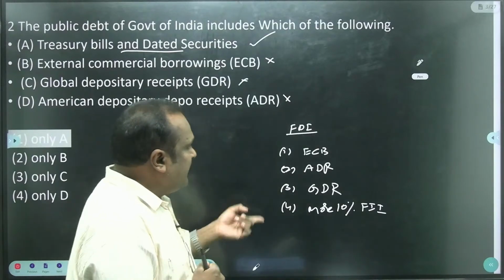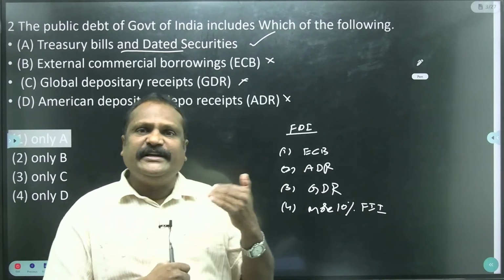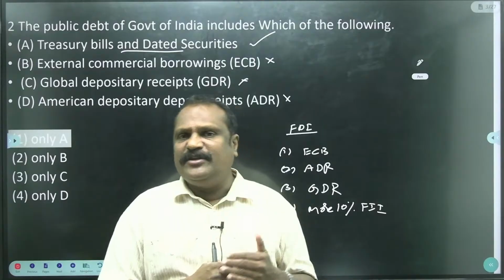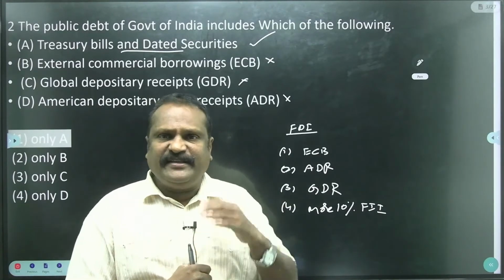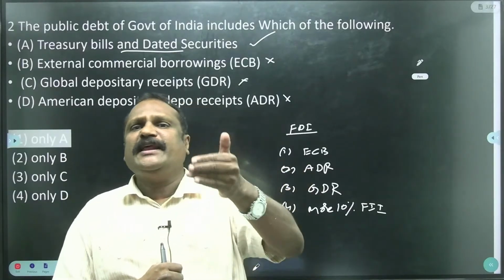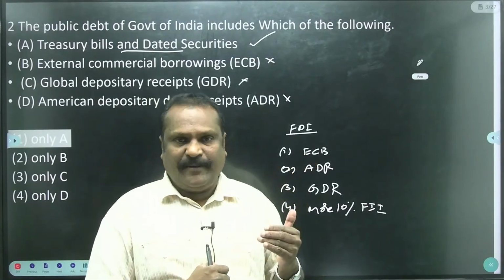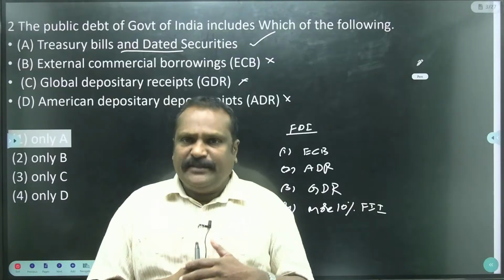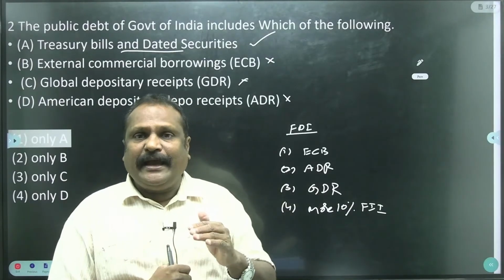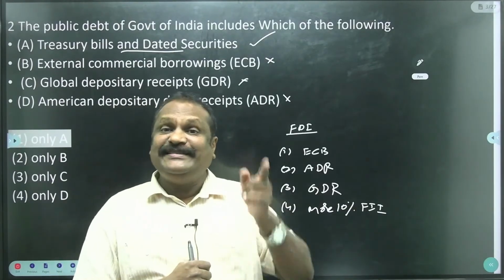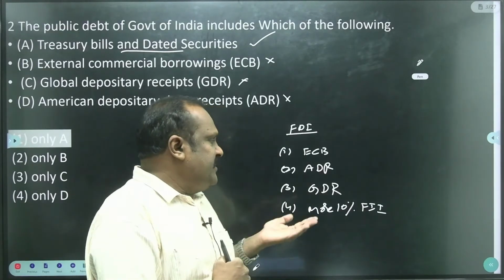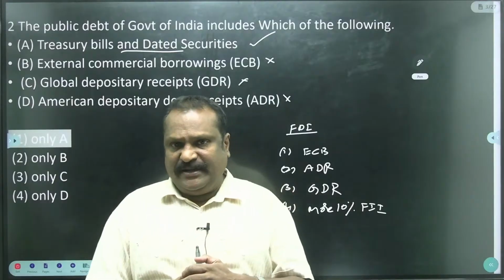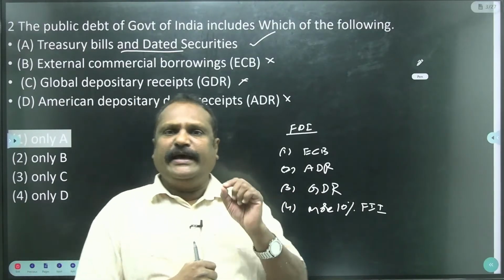Okay, then ADR, American depository receipts. What are American depository receipts? Indian companies raise capital by selling their equities in the American market, that is known as ADR. And GDR, Indian companies raise capital in other countries except America, that is known as GDR. And foreign institutional investment generally is not foreign direct investment.